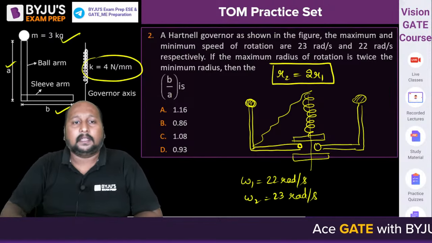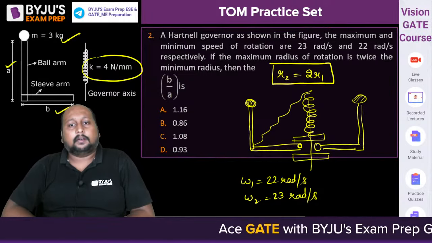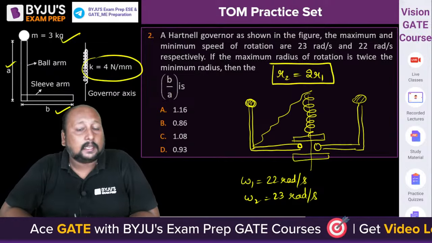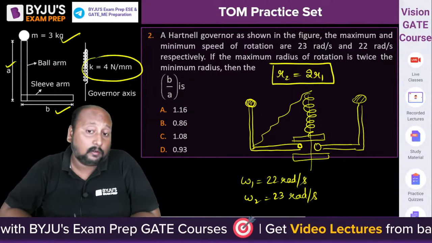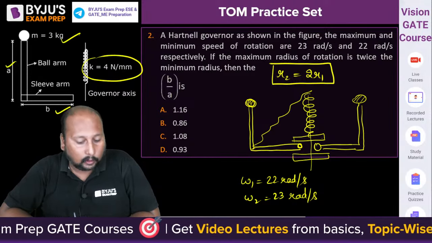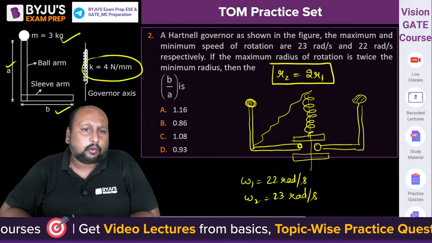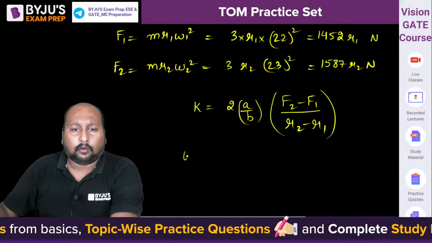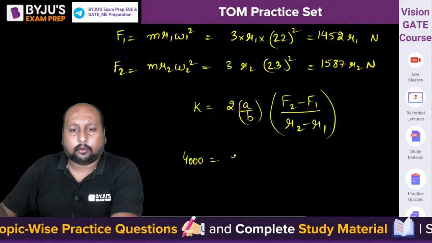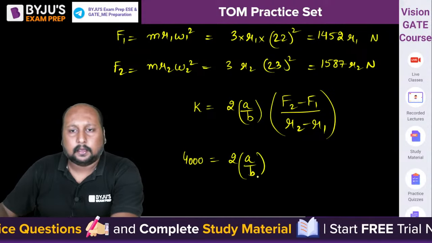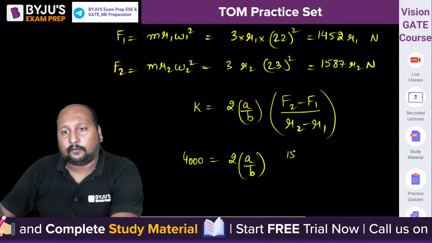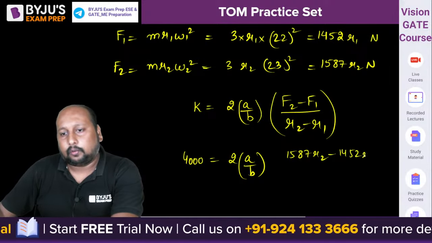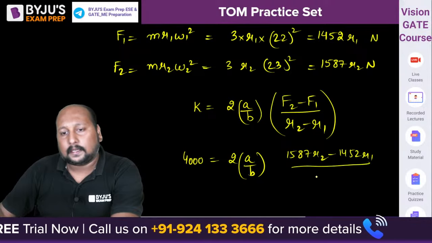Take care of the units, please make sure you are using the appropriate units. If you don't keep the units right, then you will get the wrong answer, and then the wrong value will be available in the options. Now stiffness is 4 Newton per mm, so that will be equal to 4000 Newton per meter. That is equal to 2 into A by B whole square, into F2, which is 1587 R2 minus 1452 R1, divided by R2 minus R1.